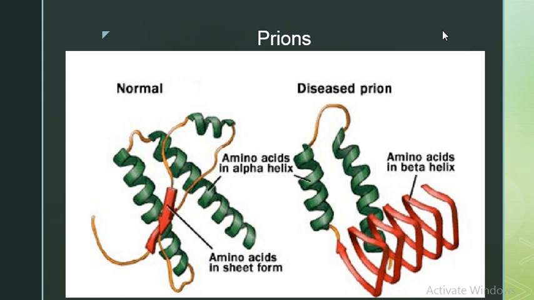So this is about prions. Prions are a very small infectious agent. In my next lecture of microbiology, I will talk further about bacteria, then viruses, and then parasites.